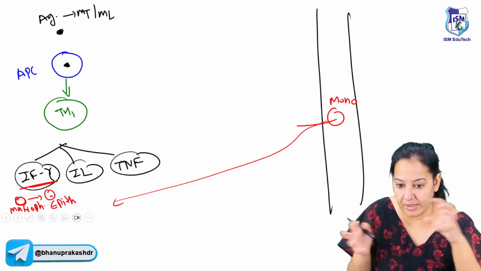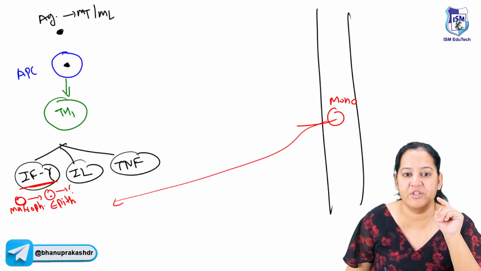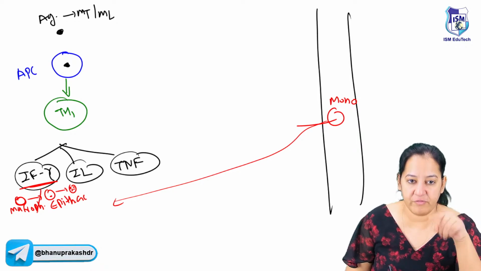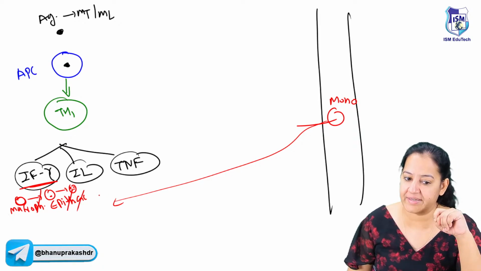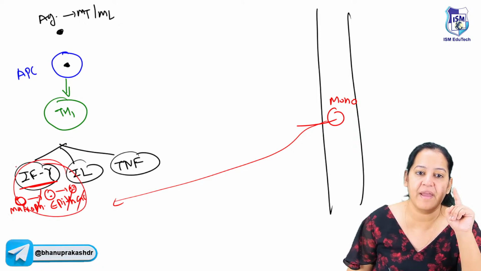Now multiple epithelioid cells fuse with each other and form giant cells, multinucleated giant cells. So first macrophages are formed, then epithelioid cells, then giant cells. And this complete thing is done by interferon gamma.